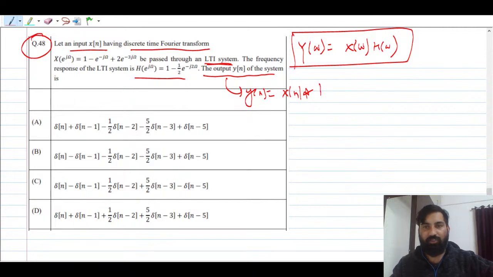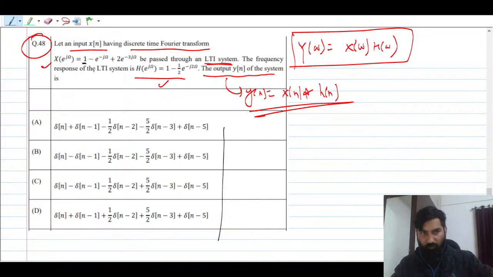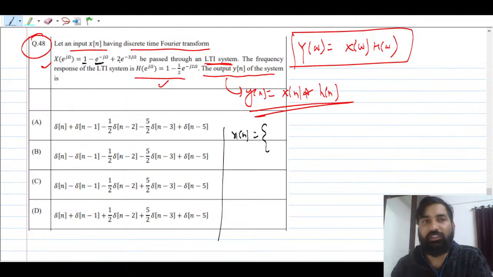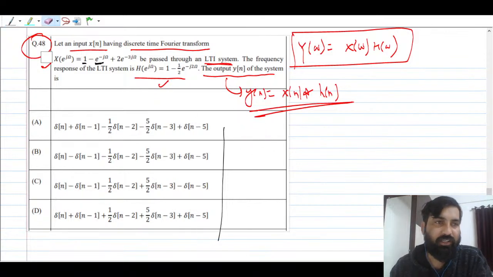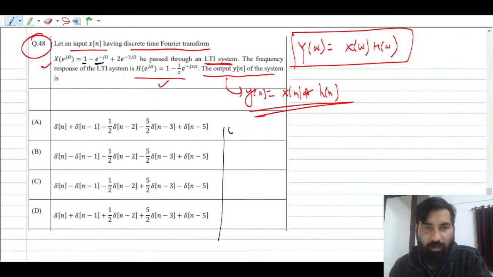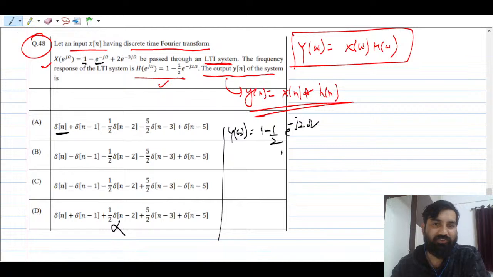Convolution with the impulse response h of n. That's it. What is the inverse Fourier transform of this? So x of n you can write as 1, right? You can just find the inverse Fourier transform and then write it, but I don't recommend that. Directly you can multiply. So Y of omega will be 1 into 1, that is nothing but 1. Now question 3.